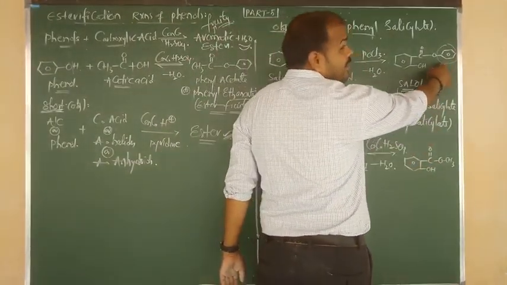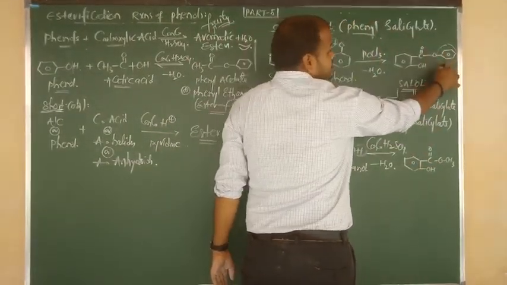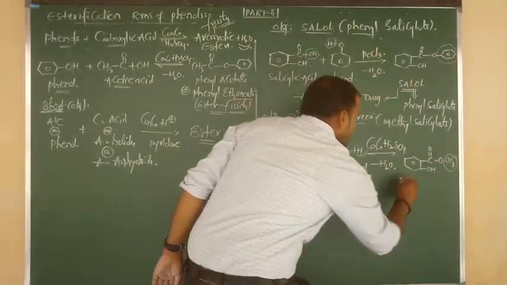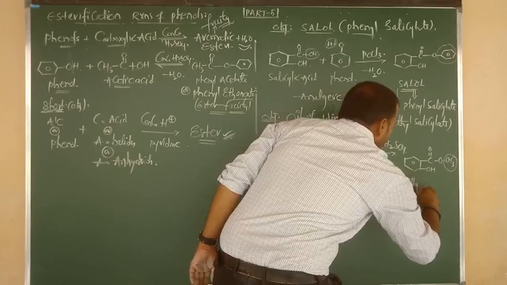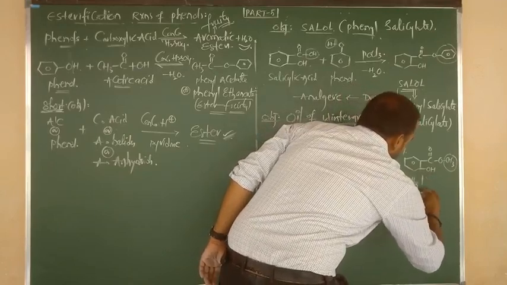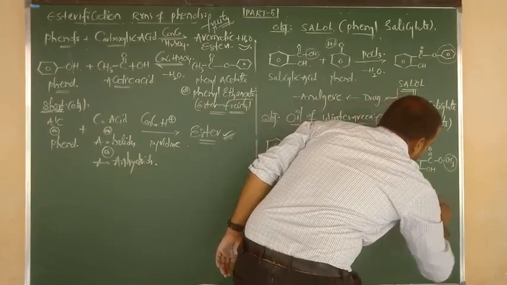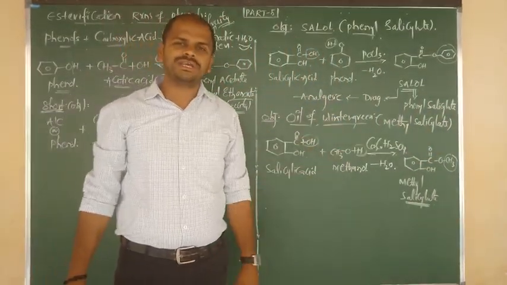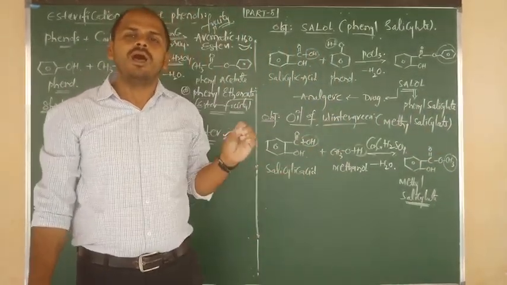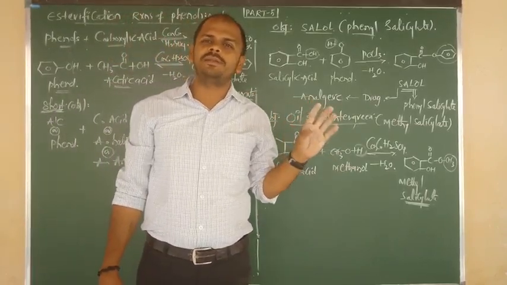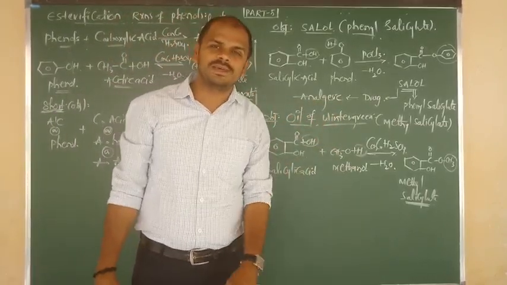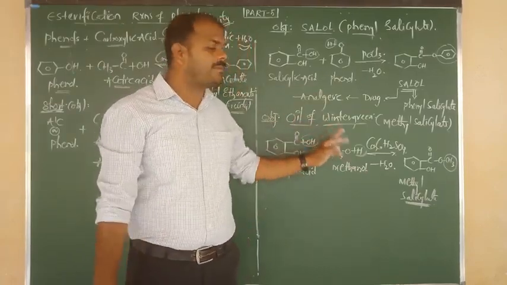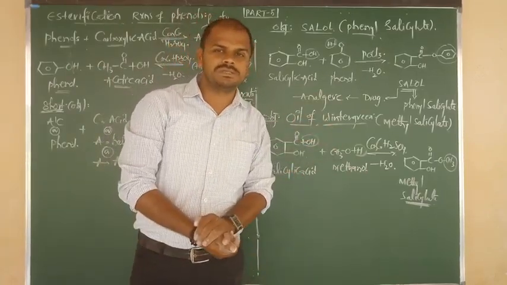So see guys, above, take a look, Celol is phenyl salicylate. This is methyl, so we have to say that this is known as methyl salicylate, or we can say oil of wintergreen. It can be used as Ayurvedic oil. So in Ayurvedic treatment, oil of wintergreen can be used for setting broken bones and in massage centers.